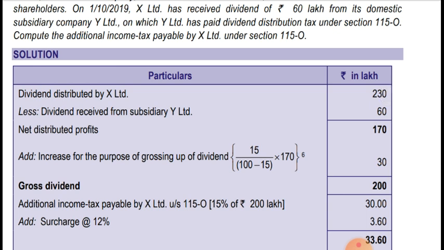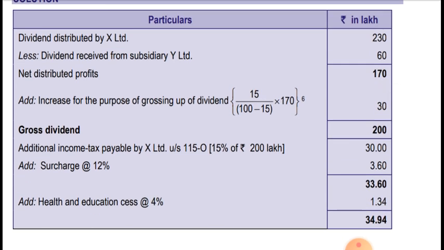So particulars and rupees in lakhs are given. Dividend distributed by X Limited is 230 lakhs, less dividend received from subsidiary company Y Limited 60 lakhs, so it is reduced. Net dividend is 170 lakhs. Now we have to do grossing up of the amount. On 170 lakhs, 170 divided by 85 into 15, the gross up amount is 30. So total gross dividend is 170 plus 30, that is 200 lakhs. On this we will compute dividend distribution tax.